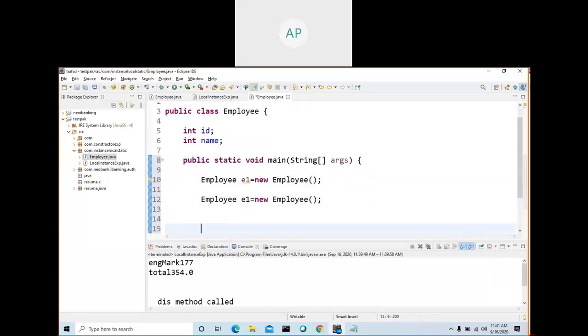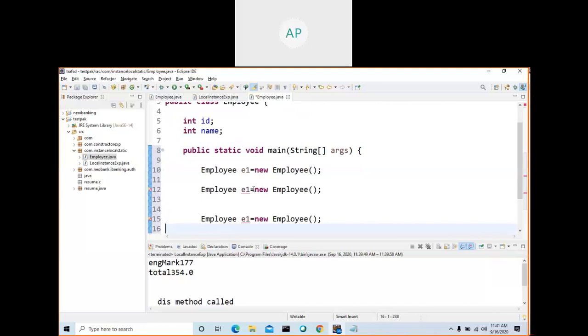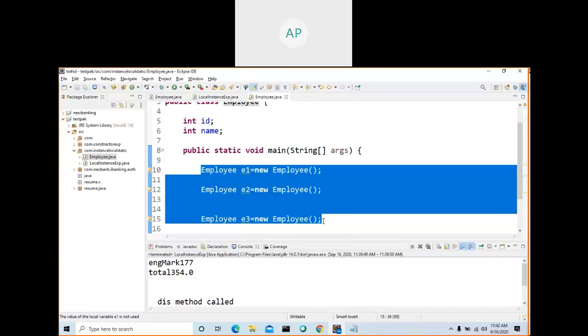So I create three objects: object one, object two, object three, with duplicate variables, whatever the names. So I created three objects. What will be inside all these three objects of the same class? For the class Employee, either you can write this from some other class, or here just for practical purpose we are doing it.